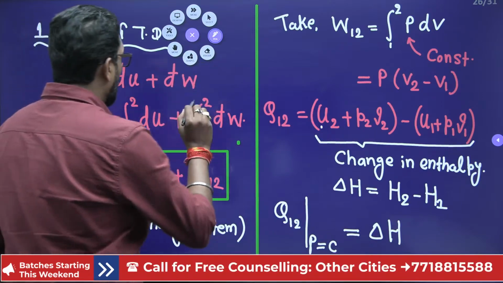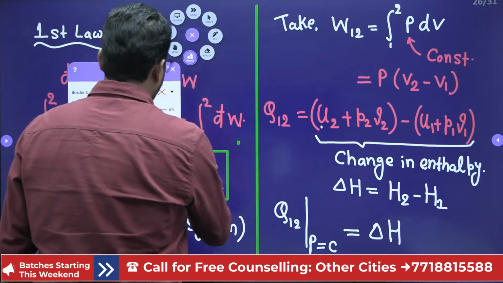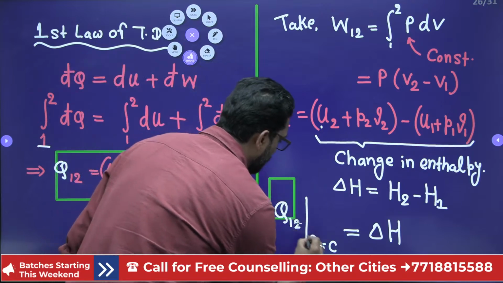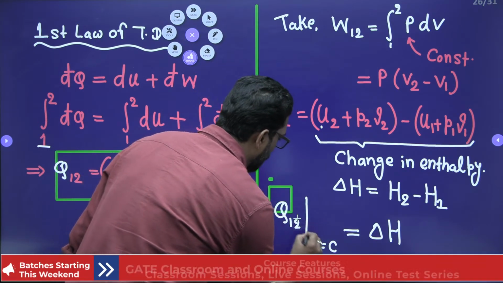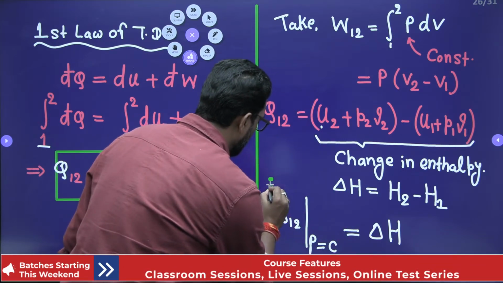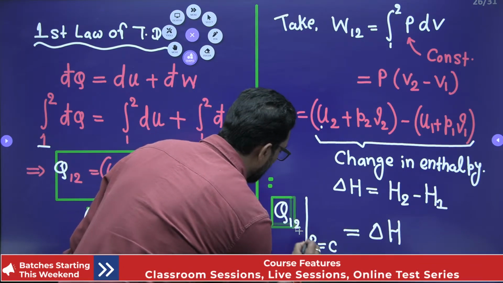So my dear, there is one confusion in the student community: sir, this equation is applicable only for an open system. No, this is not like that.